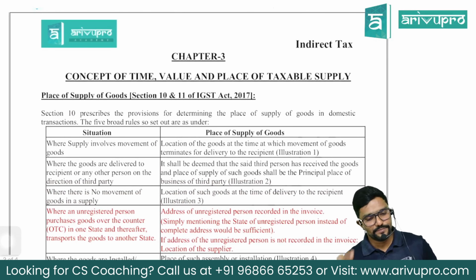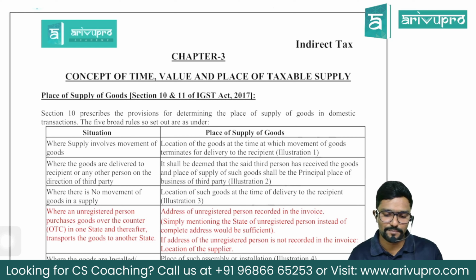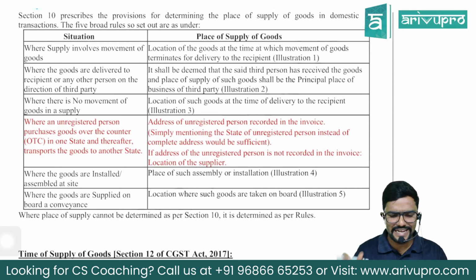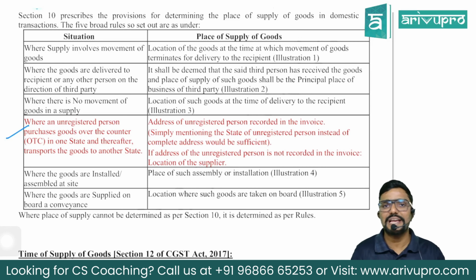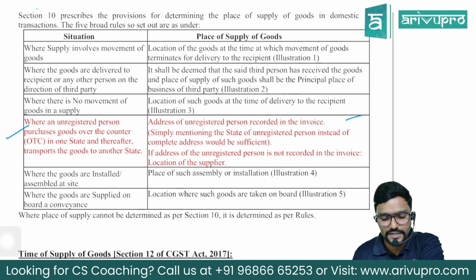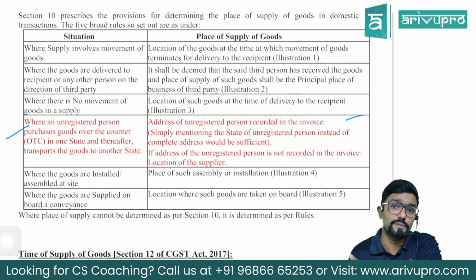Next, chapter 3, concept of time, value, and place of taxable supply. The first change here is with respect to place of supply under section 10, guys. We already have various scenarios or situations, but now there is one newly added. Where an unregistered person purchases goods over the counter, OTC, in one state and thereafter transports the goods to another state. Here the recipient is unregistered. So what is the place of supply, sir? Address of the unregistered person recorded in the invoice. Simply mentioning the state of the unregistered person instead of the complete address would be sufficient. If the address of the unregistered person is not recorded in the invoice, the location of the supplier.